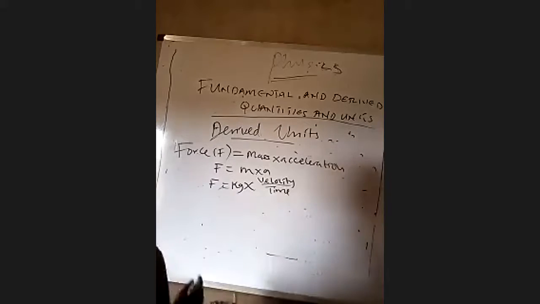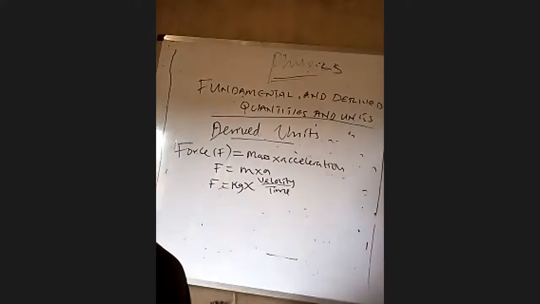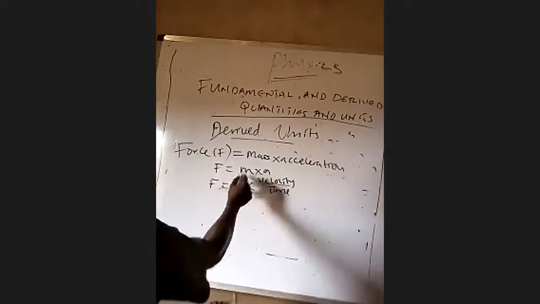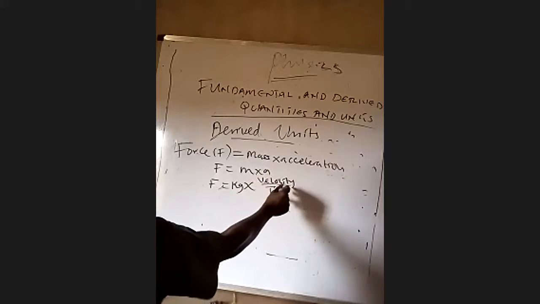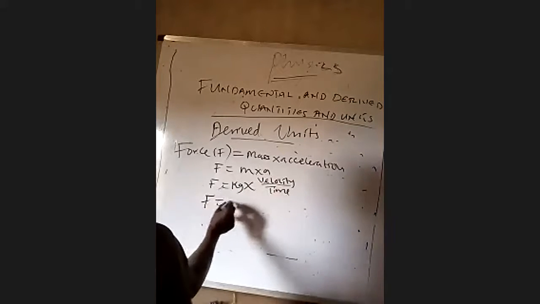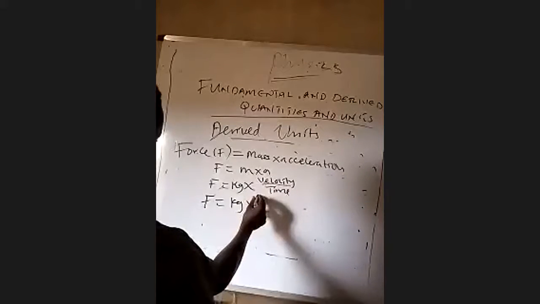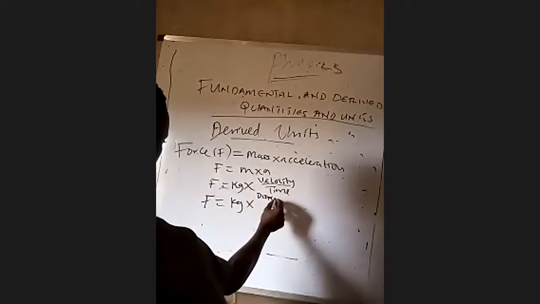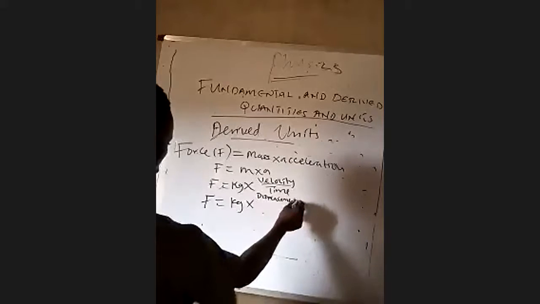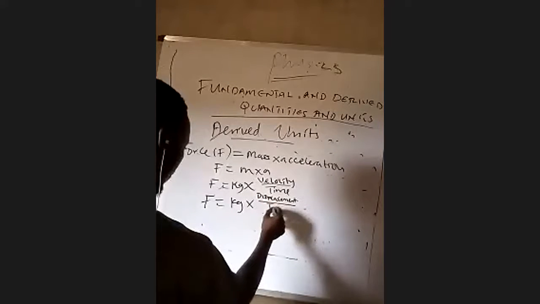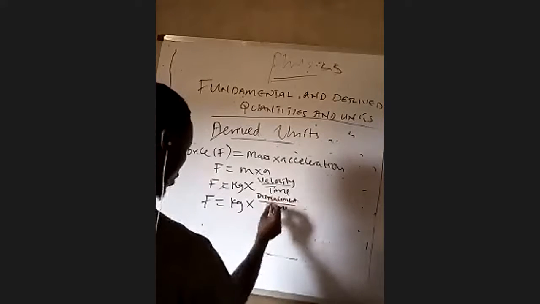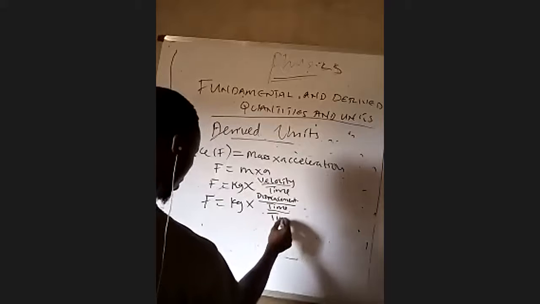That's how we arrive at the derived unit. So mass is kg, acceleration is velocity over time. Force will be equal to kg times velocity, which is displacement all over time.